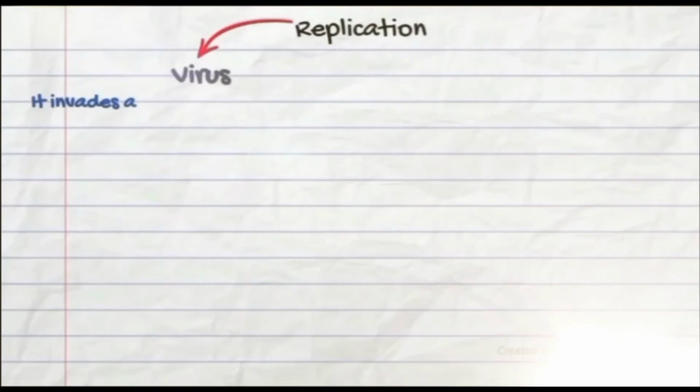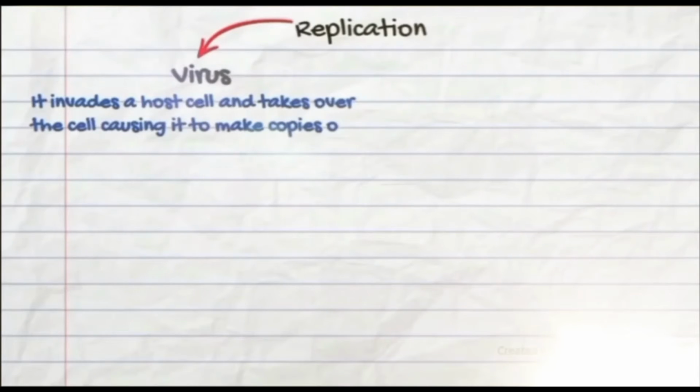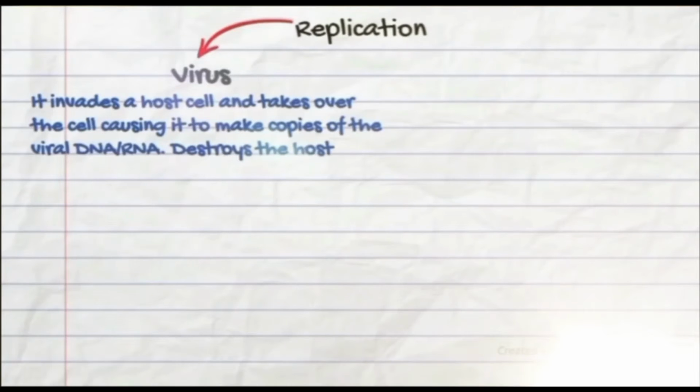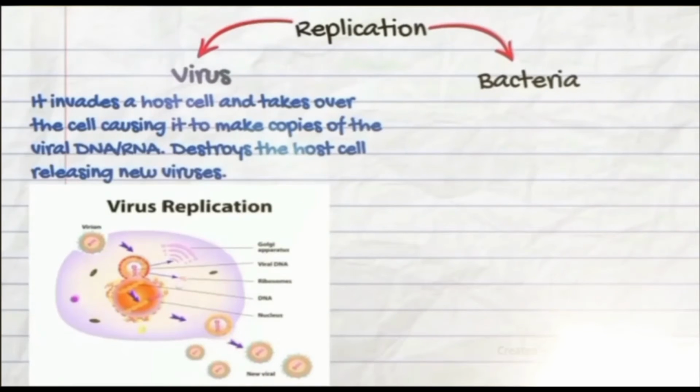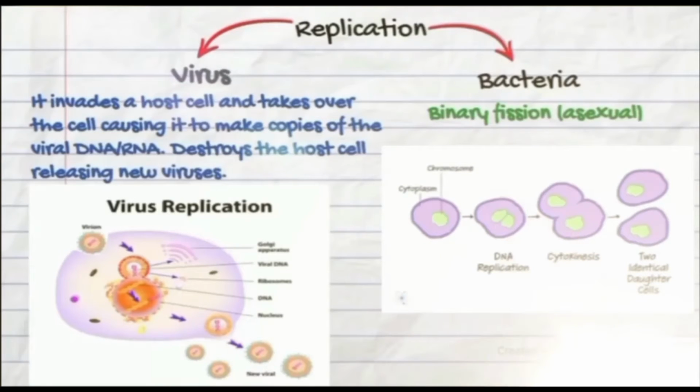Replication for virus is it invades a host cell and takes over the cell, causing it to make copies of viral DNA or RNA. It also destroys the host cell and releases new viruses. While replication for bacteria is by binary fission, which is asexual.